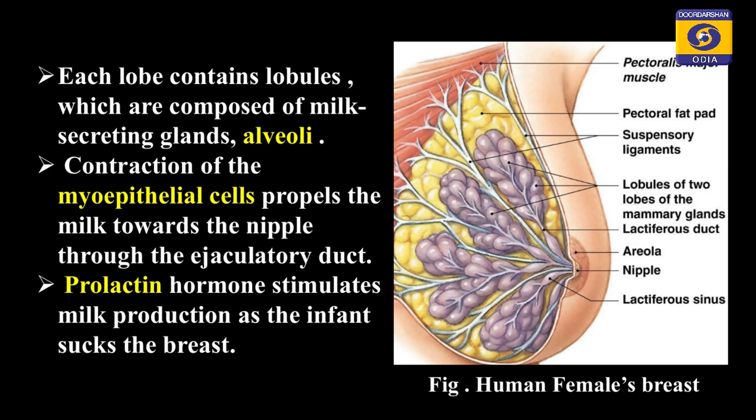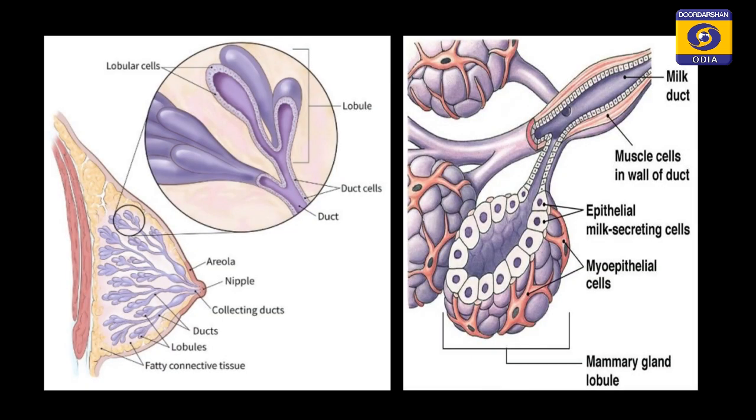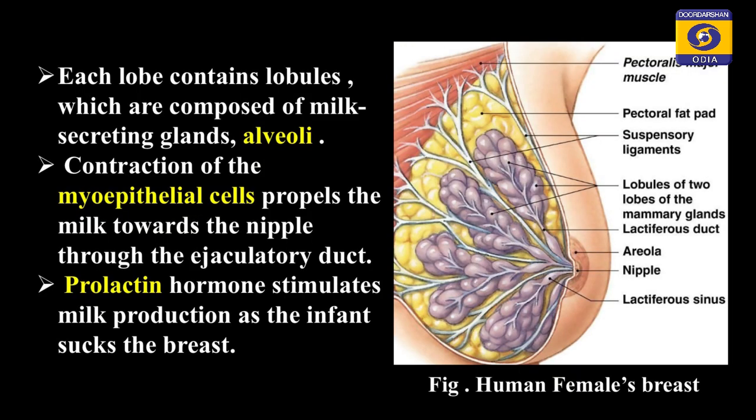These lobules are composed of milk secreting glands, your alveoli, and above these lobules, as we have seen in the previous diagram, there are myoepithelial cells that cover the alveoli. These myoepithelial cells will contract once the milk is secreted into the cavity, helping in propelling the secreted milk into the duct system.